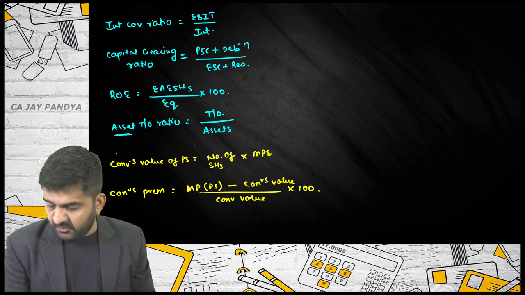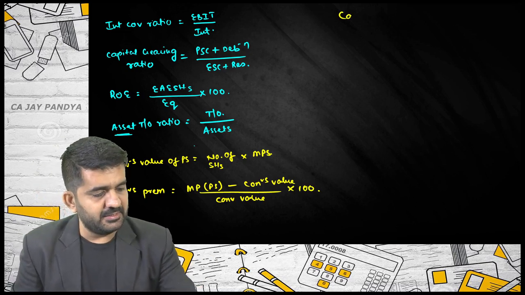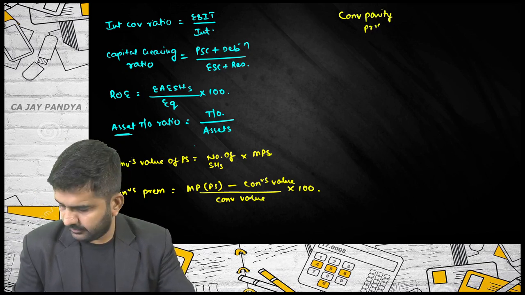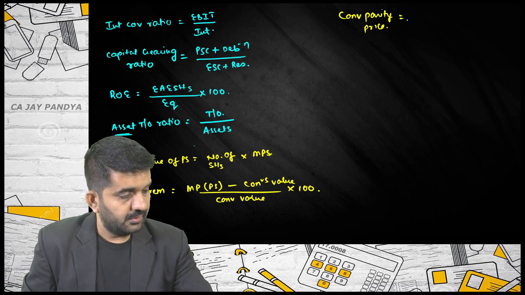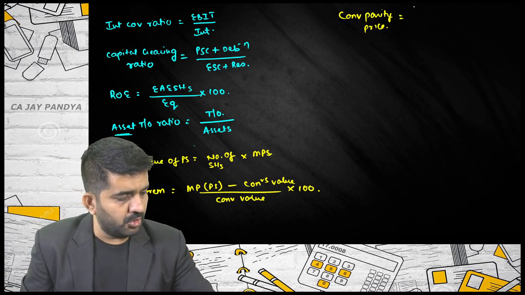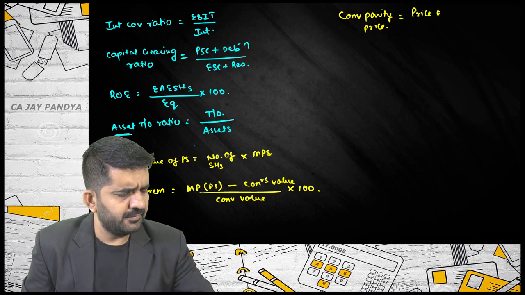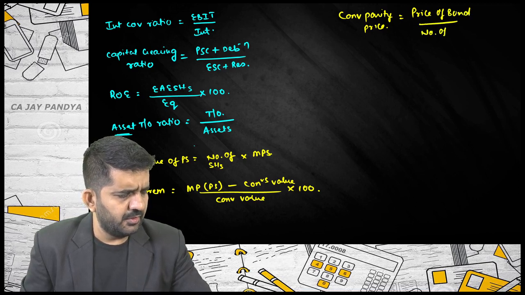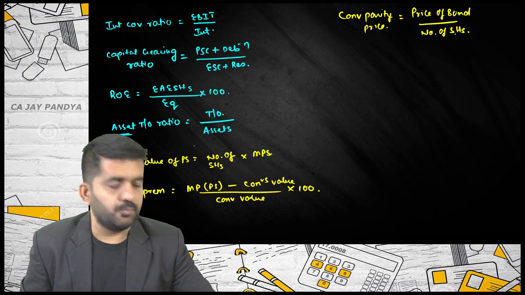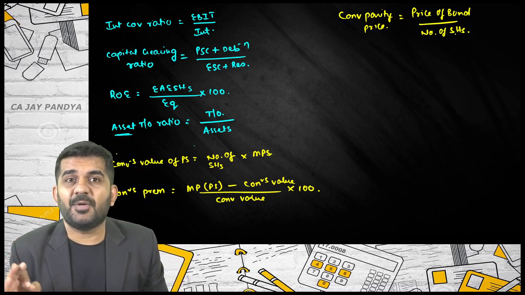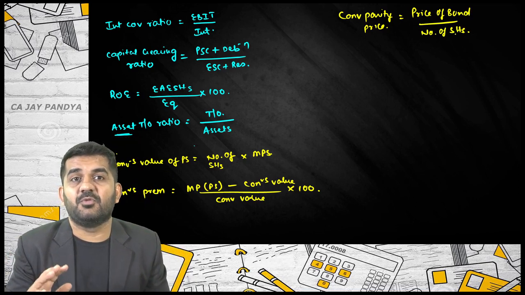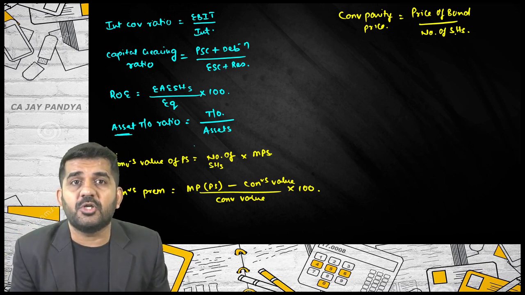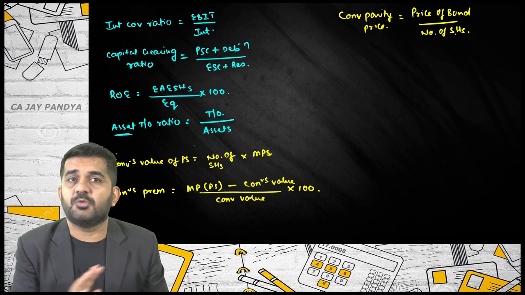Then there was conversion parity price. What was it? It was price of bond divided by number of shares to be given. If this is the price, you are indifferent in conversion, whether you convert your preference shares into equity shares or not, it will not make any difference.